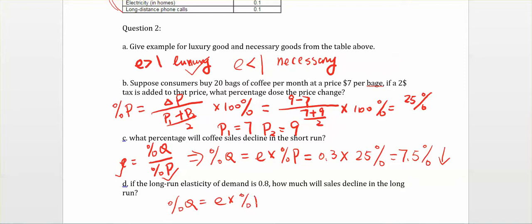So we use the same formula, elasticity times the percentage change of the price. We get 0.8 times 25%, and we will get 20%. So if we consider the long run, the change of the coffee demand is 20%.